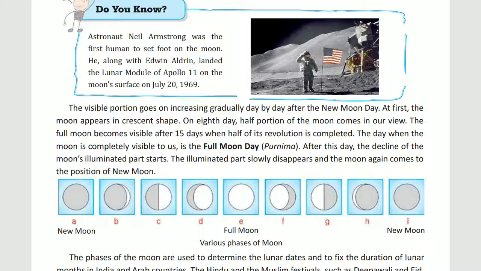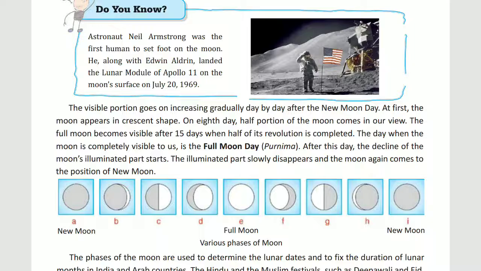So now come to the point. At first the moon appears in crescent shape. On the 8th day, half portion of the moon comes in view, that is in picture number C, and the full moon becomes visible after 15 days. After 15 days the full moon becomes visible, that is picture number E.